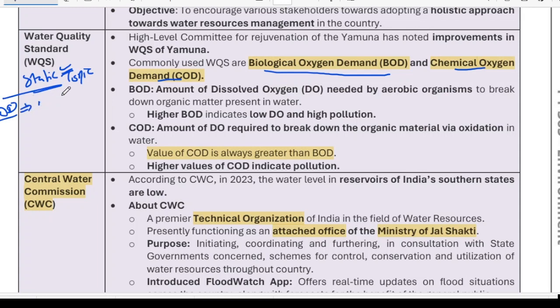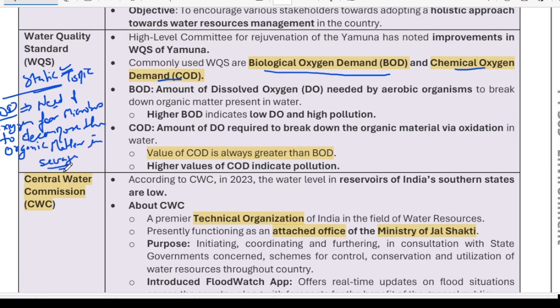Just for the sense of clarity, biological oxygen demand (BOD) is the demand or need of oxygen for microbes to decompose the organic matter in sewage.